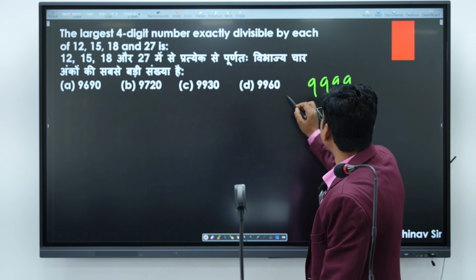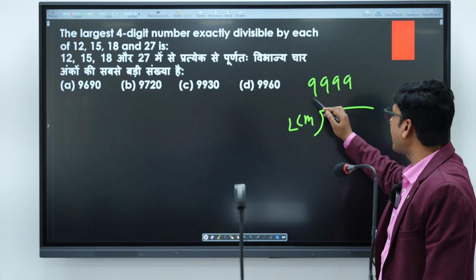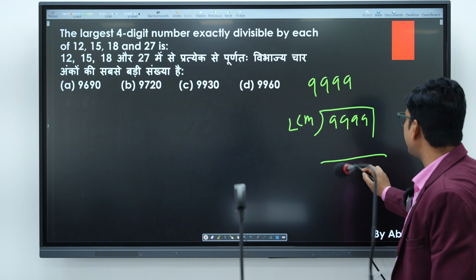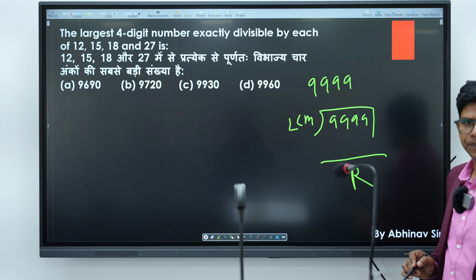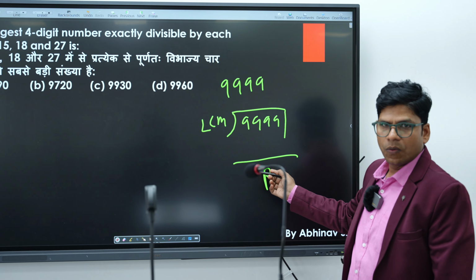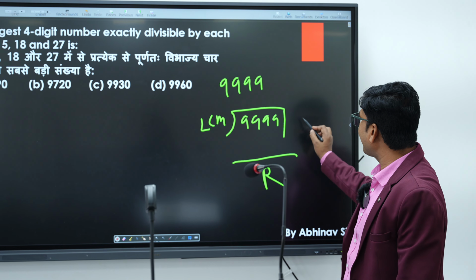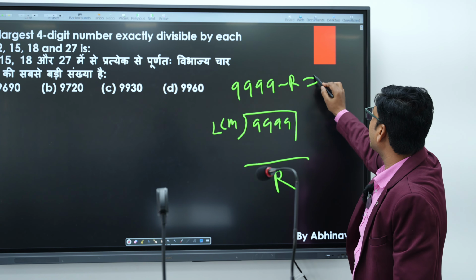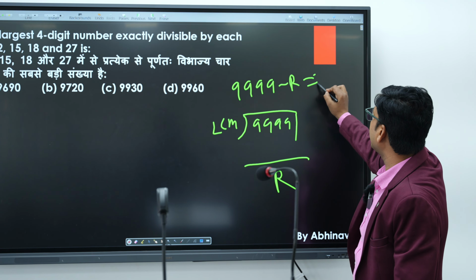After finding the LCM, you divide the largest 4-digit number by it, and you will get a remainder. You subtract that remainder from the 4-digit number, and the result will be your answer.